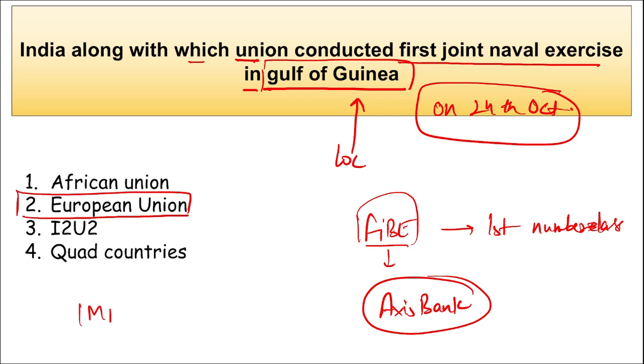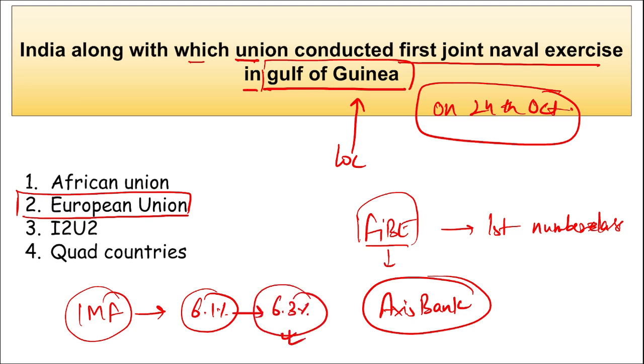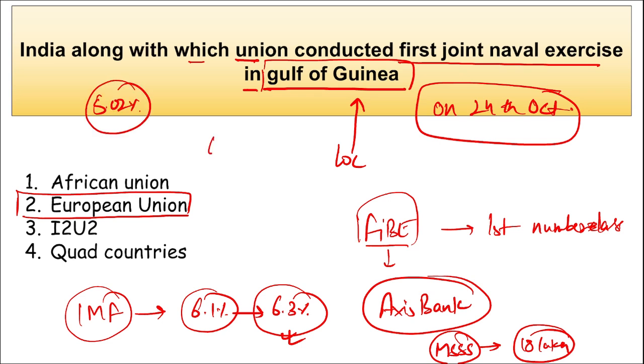Next thing, IMF, International Monetary Fund, projected India's GDP growth rate to be dash. So earlier they projected it to be 6.1%, but now they have increased their forecast from 6.1 to 6.3%. Then under the Mahila Samman Savings Certificate, how many accounts have been opened? A total of 18 lakh plus accounts were opened under the Mahila Samman Savings Certificate. Next, what was the inflation rate in September? It was 5.02% inflation in September, compared to 6.83% in the month of August.